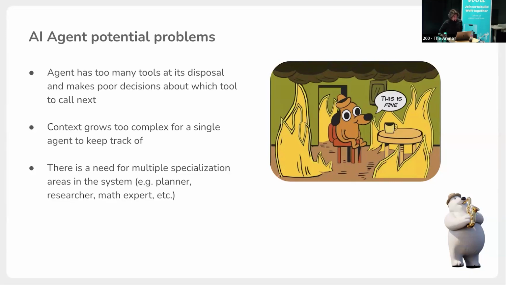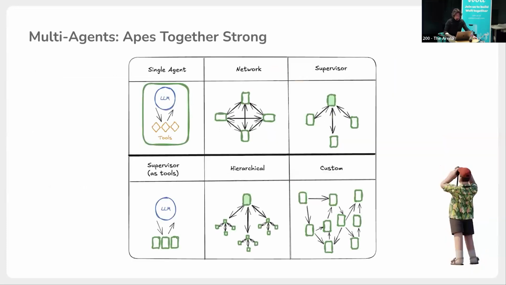And the last thing is, of course, modularity. Maybe you need some agents with specialization, like a planner, a researcher, a math expert, because again, context. If you provide everything in one prompt, like okay, you're a researcher, you're a math expert, eventually the AI is going to be confused. So it would make sense to somehow make it modular, and from a code perspective, it's also much better and much easier to debug.